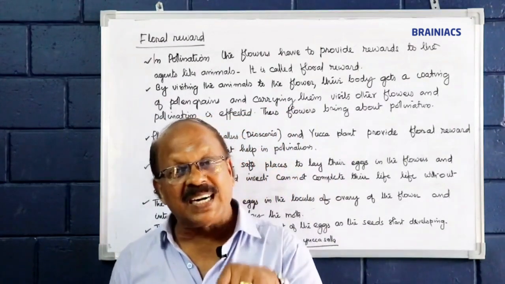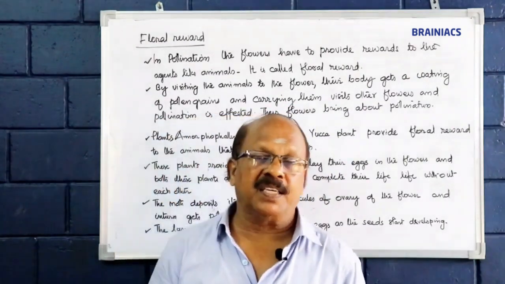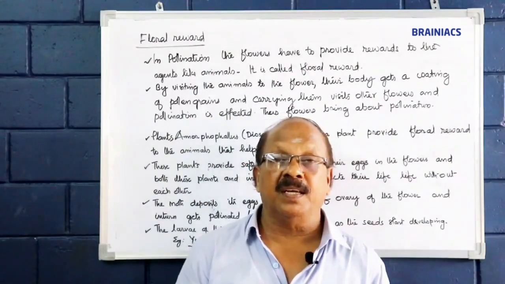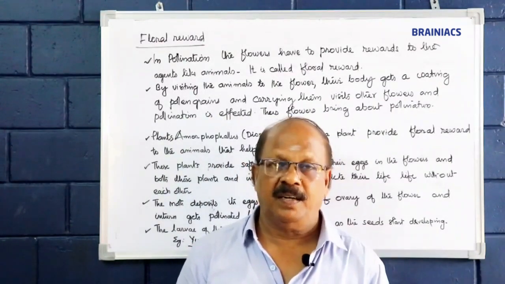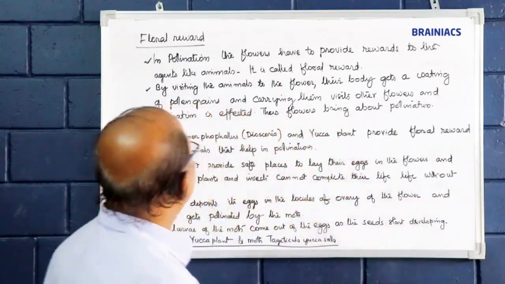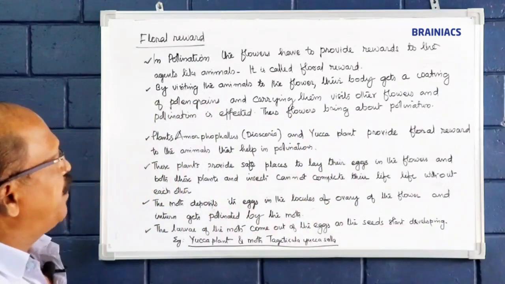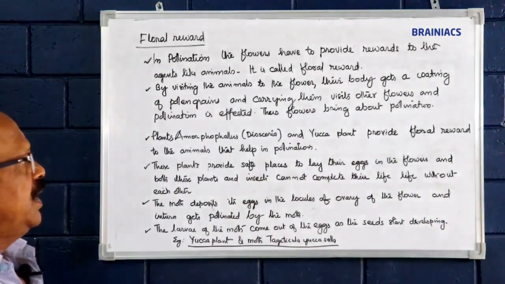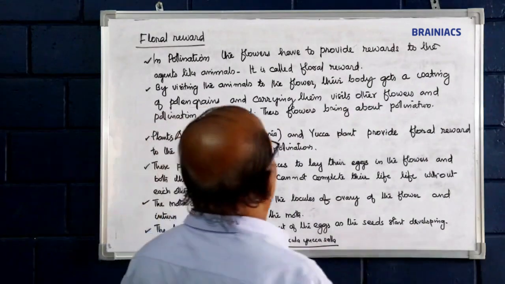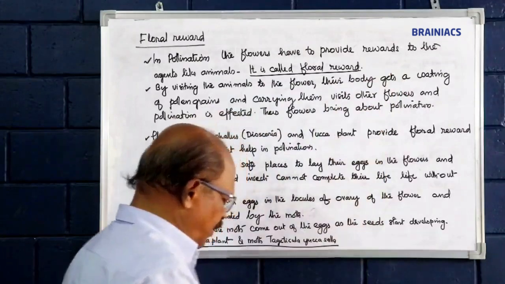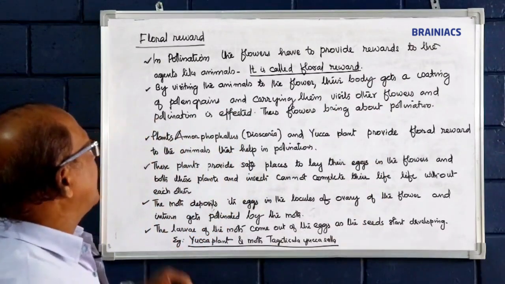That is called floral reward. A reward is given to the insects that visit and help in the pollination. In pollination, the flowers have to provide rewards to the agents like animals. It is called floral reward.